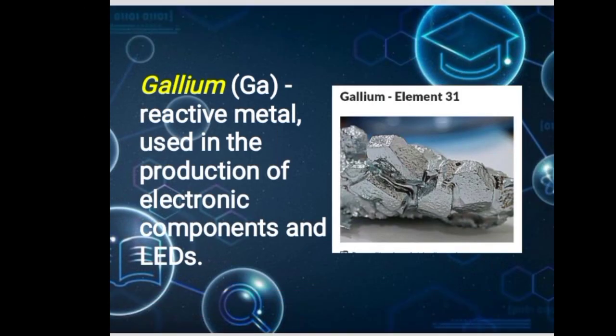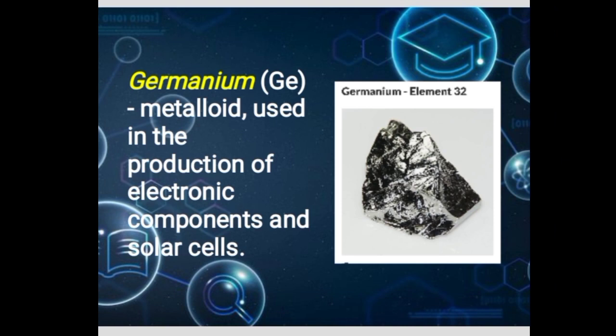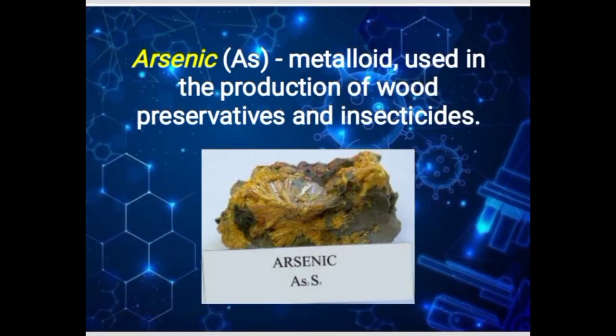Gallium, reactive metal used in the production of electronic components and LEDs. Germanium, metalloid used in the production of electronic components and solar cells. Arsenic, metalloid used in the production of wood preservatives and insecticides.